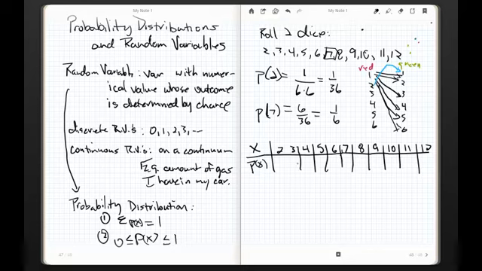All right. Now, here we go. We just figured out that the probability of rolling a 2 is 1 in 36. Now, if the probability of rolling a 2 is 1 in 36, isn't that exactly the same thing as the probability of rolling a 12? Because that's a 6 on the first and a 6 on the second. If I flip those around, I still get the same roll. So there's 1 in 36 ways to do that.